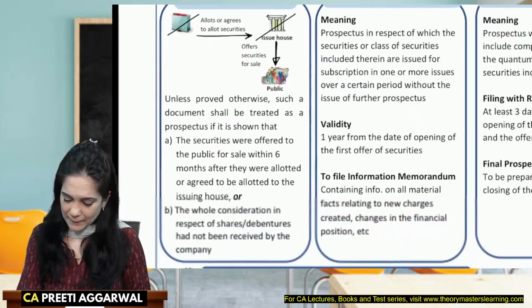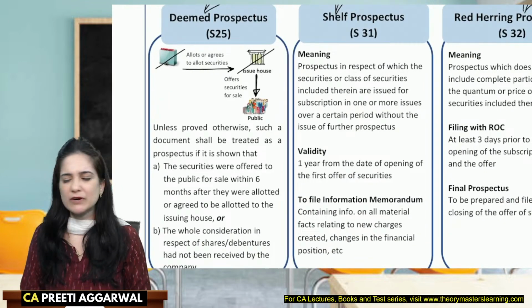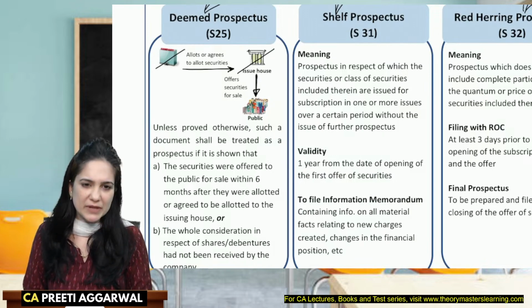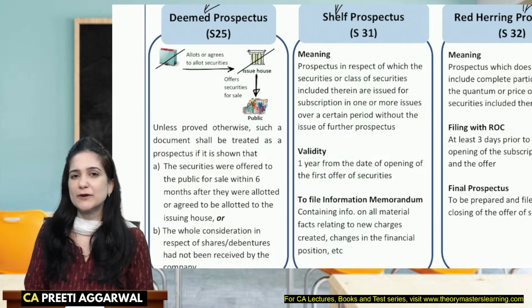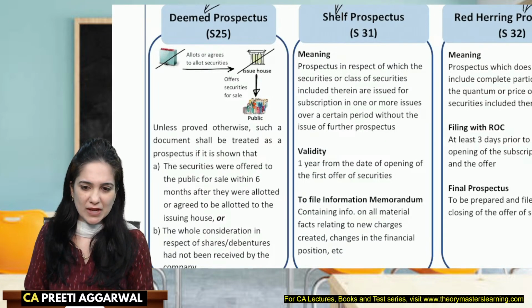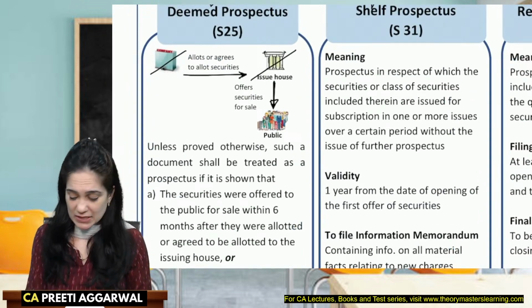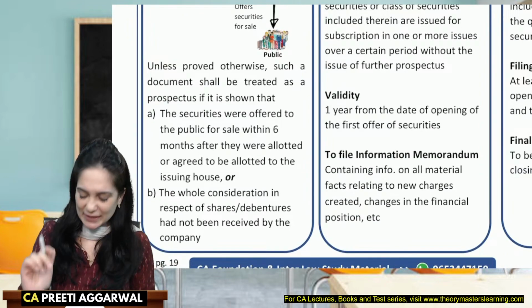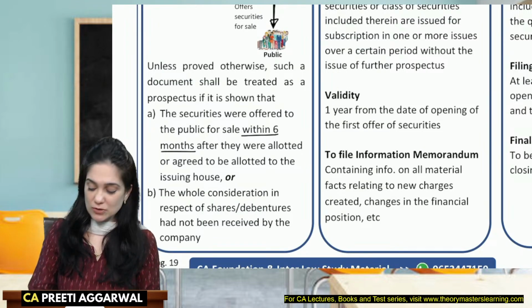So whatever paper, circular, advertisement, note, whatever they are using to offer shares to the public will be treated as if it is a prospectus issued by the company, and all the provisions of prospectus shall apply, including the provisions relating to misleading prospectus. So that is nothing but a deemed prospectus. Unless proved otherwise, such document will be treated as prospectus if it is shown that the securities were offered to the public for sale within 6 months of them being allotted or agreed to be allotted to the issue house.